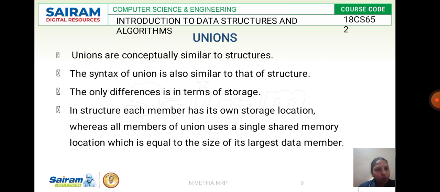If I have 10 variables, it will find the maximum memory needed for that particular application, find the data member which has the largest size, and that memory will be allocated. That memory will be shared by all the data members pertaining to that union.